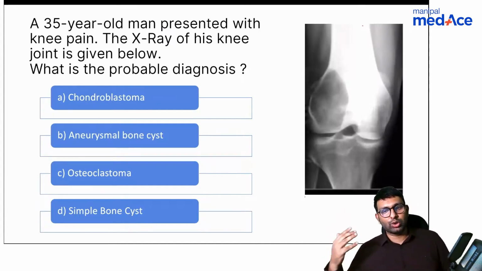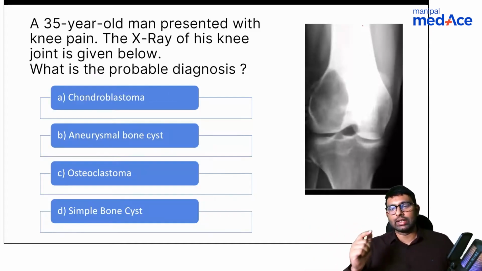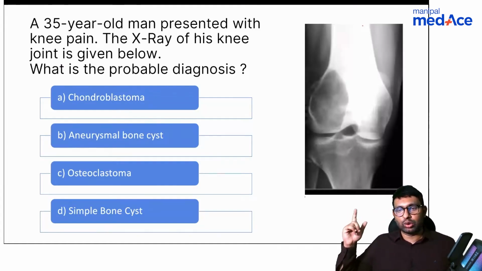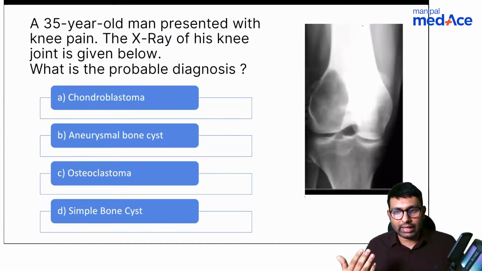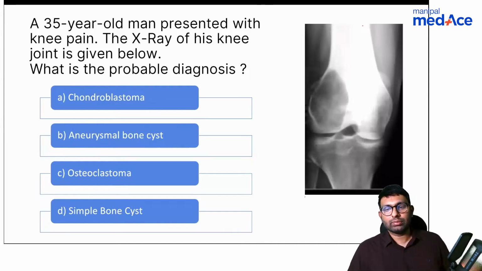See, if you diagnose the answer, you can tell me. Even if you don't find that in the options and you think there is an answer that you know, you can tell me. Even if you tell me the criteria, I'll write down. If you can think of those criteria, what criteria do you see? Tell me those criteria at least. Stardust says it's C, osteoclastoma. Dr. Jain also says it's C. Okay, so everyone agrees it's osteoclastoma.